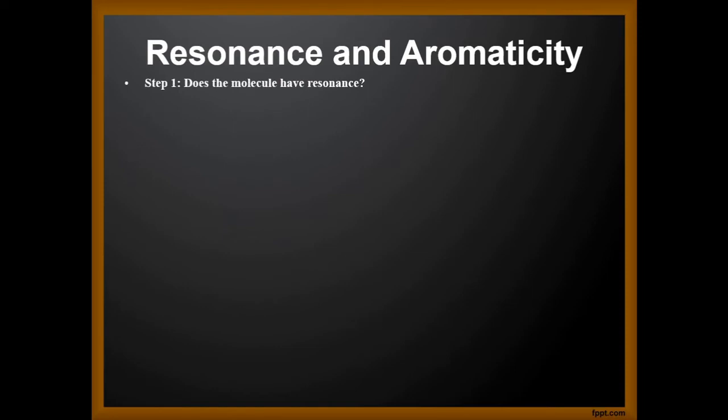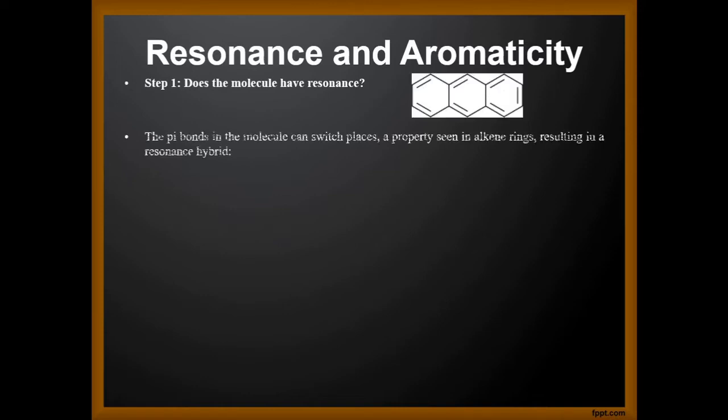Now step 1. Let us try to identify whether the molecule has resonance. Now we can switch the pi bonds in the molecule and we can draw resonating structures, which is a property seen in alkene rings resulting in the formation of a resonance hybrid.